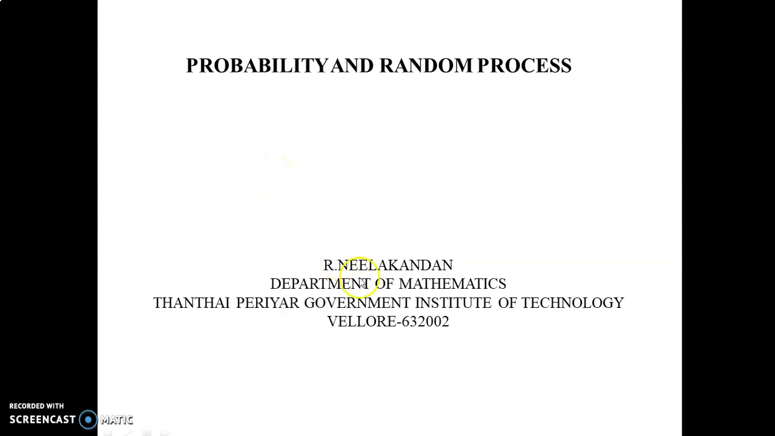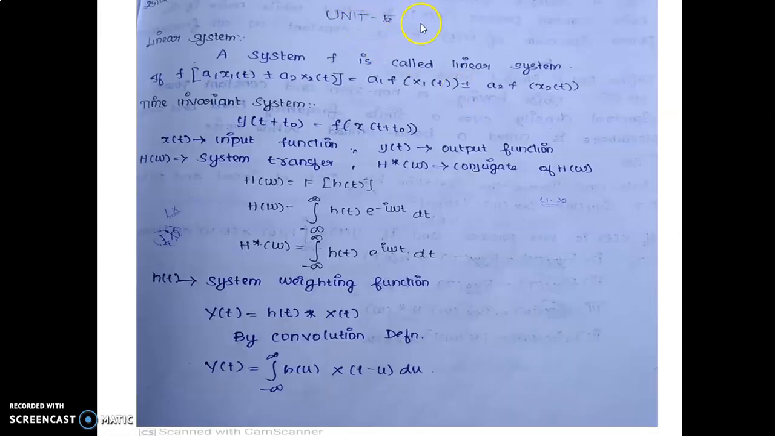In this video we are learning probability and random process, Unit 5. Unit name is linear system.